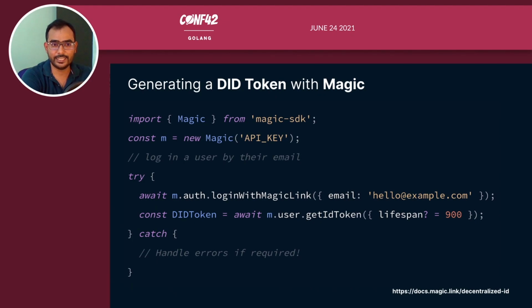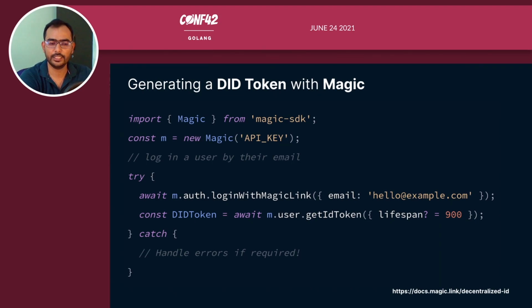And this is how you get a DID token on the client side. First we import the Magic SDK, and then we instantiate Magic with an API key. This is an API key which you get on signing up for a Magic account. We will see that later in this talk. Then, once you are done with the two lines of code above, the third step is to use the auth module of the Magic SDK and call a function called loginWithMagicLink, passing the user's email address.